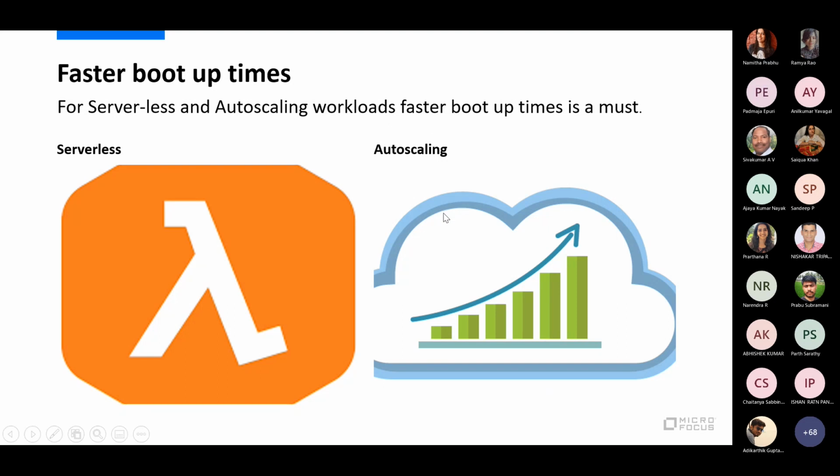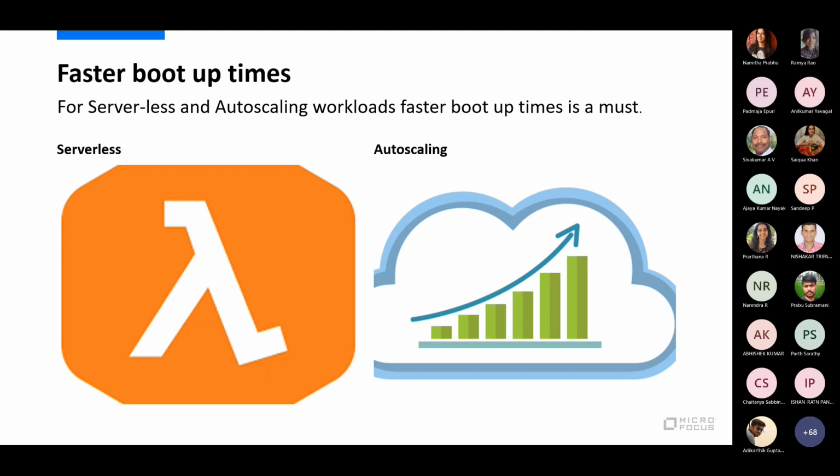And similarly for auto scaling. Why do we auto scale? When there is a huge load in the system. Let's say your server is bombarded with a lot of requests and your CPU utilization goes to 90%, and your CPU is basically crying, come on, spin up a new instance and reduce my load. At that time, if I say, oh okay CPU, just wait for 10 minutes and then let me spin up a new instance, it doesn't look good. By that time maybe your instance is already dead. So what we want is